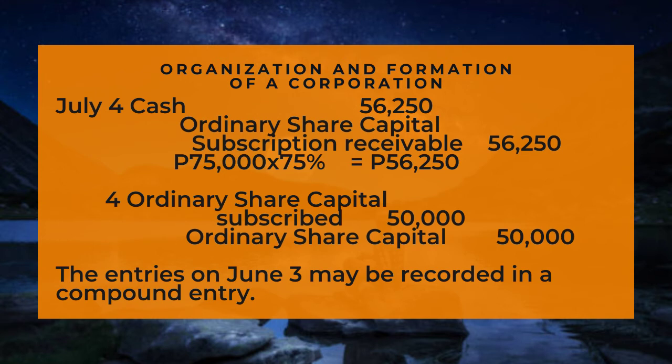July 4, debit cash for 56,250, credit ordinary share capital subscription receivable for 56,250 pesos. 75,000 pesos times 75% is equal to 56,250. Another transaction for July 4, debit ordinary share capital subscribed for 50,000 pesos and credit ordinary share capital for 50,000 pesos. The entries on June 3 may be recorded in a compound entry.